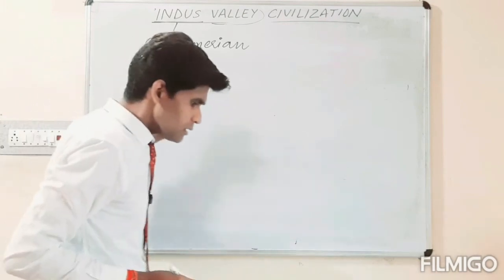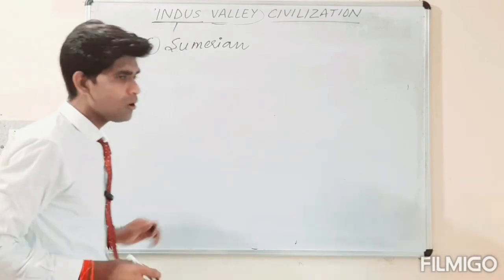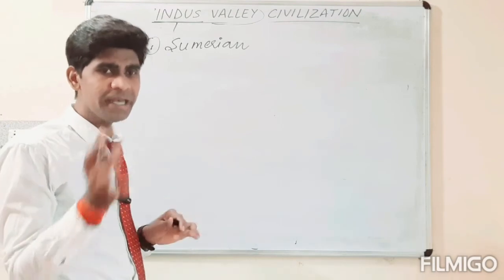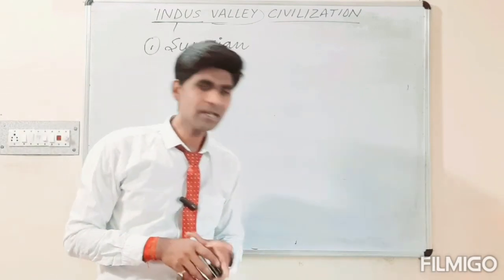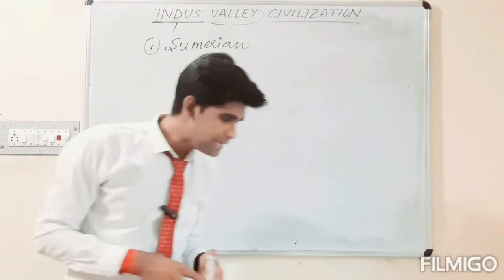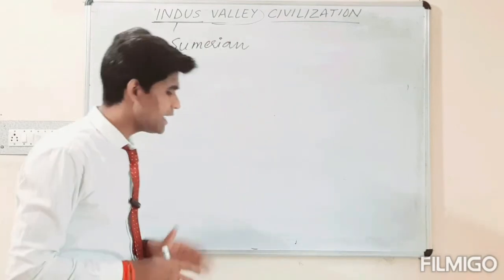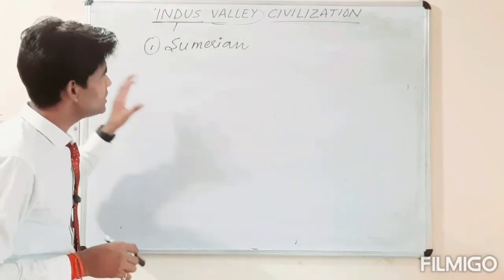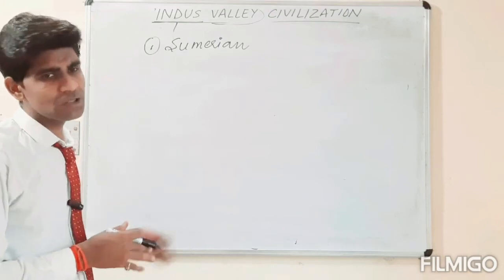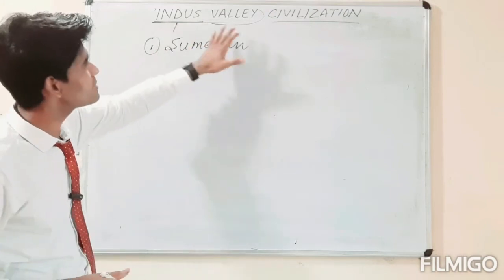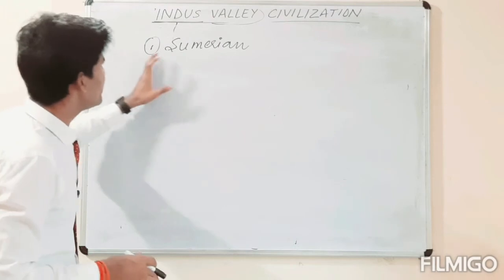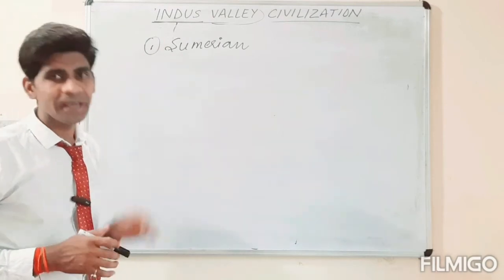Some of the names are John Marshall, Wheeler, Gordon Childe, and D.D. Kosambi. These are some foreign historians who assumed that the Indus Valley civilization was interconnected with the Sumerian.